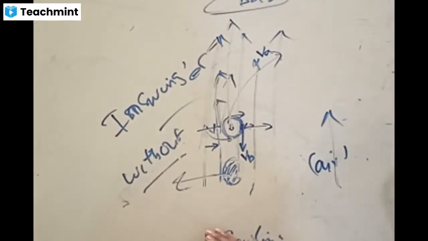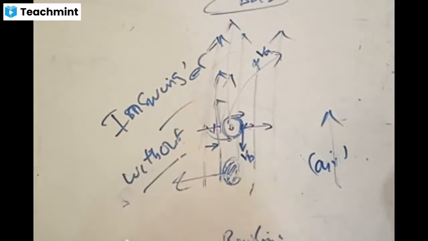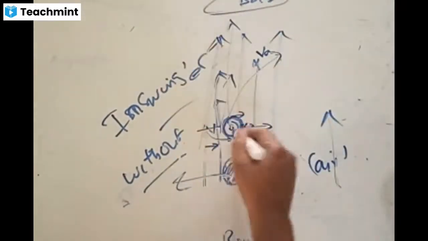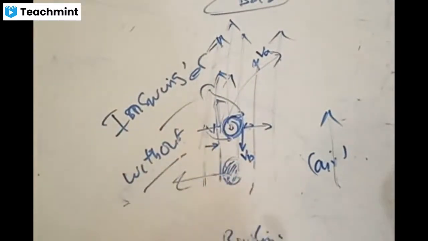This concept is called dynamic lift. By making use of this dynamic lift, the ball swings to different areas. If he is spinning off, it goes in the form of an in-swing. Now if he bowls leg spin, if he rotates the other way, it goes opposite, and it is going to become an out-swinger.